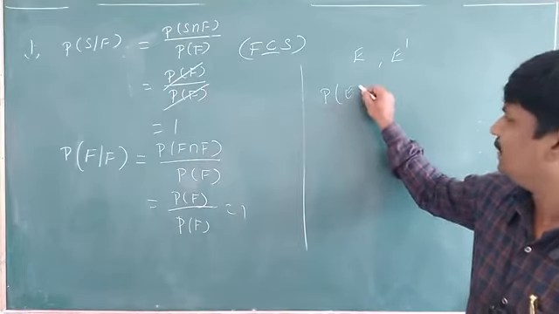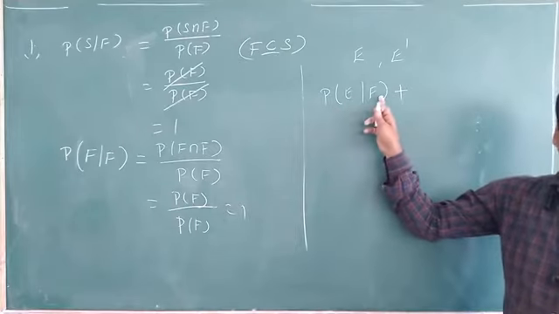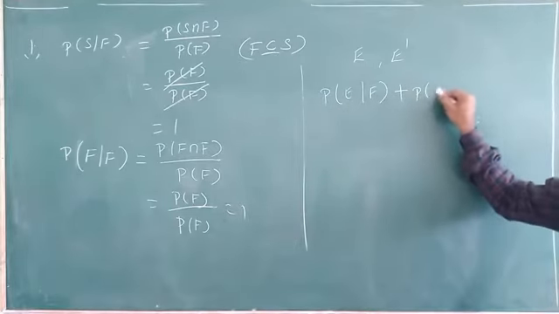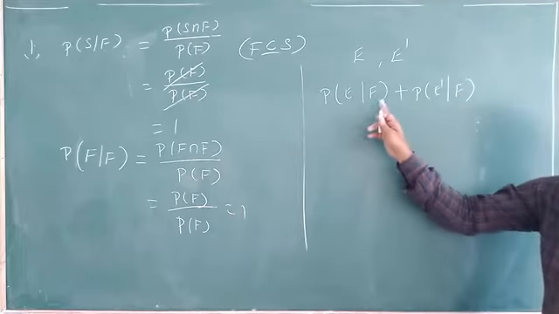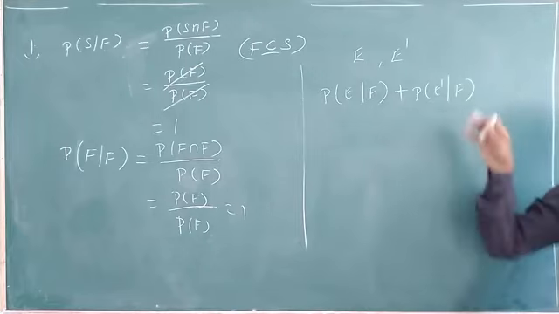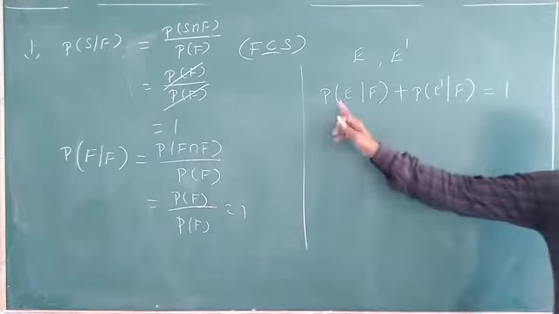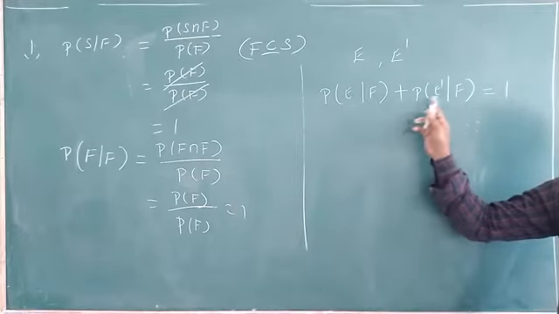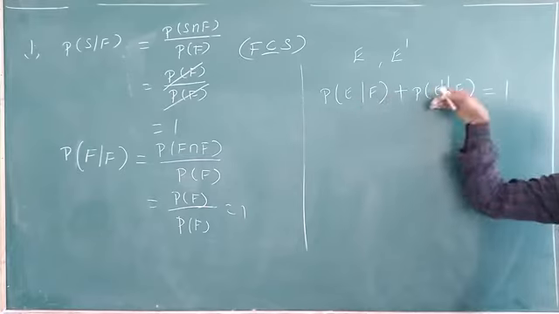Probability of E given that F plus probability of E dash given that F. F is already given. After giving F, success and failure, both we are finding. What is that? 1 only. E dash means failure. Success plus failure is equal to 1.